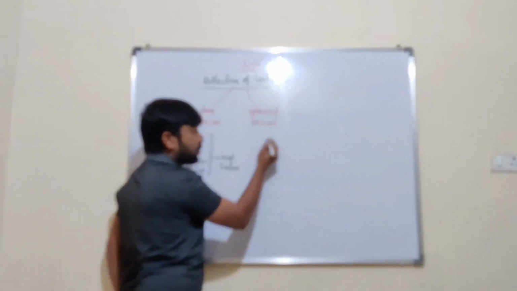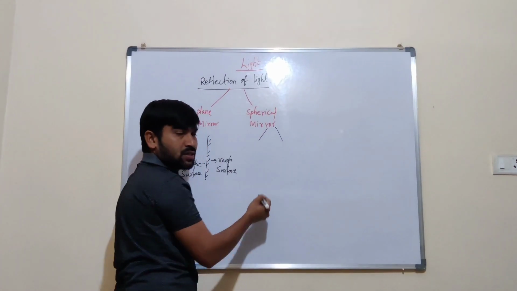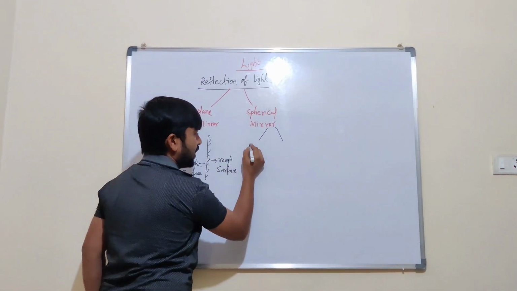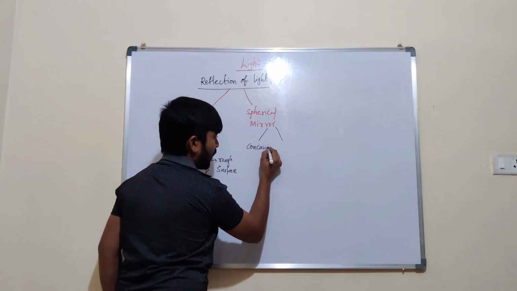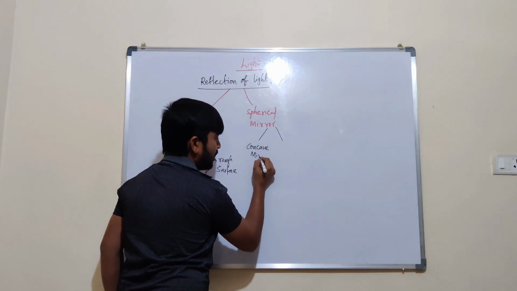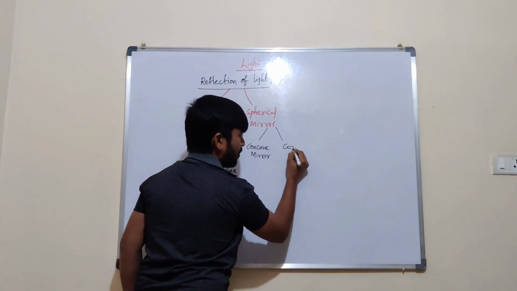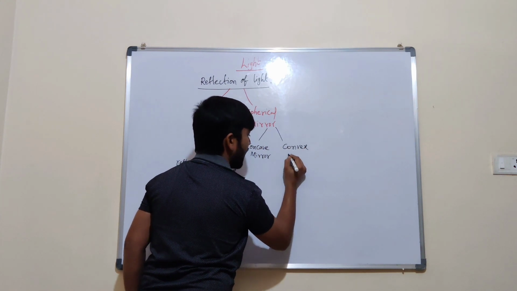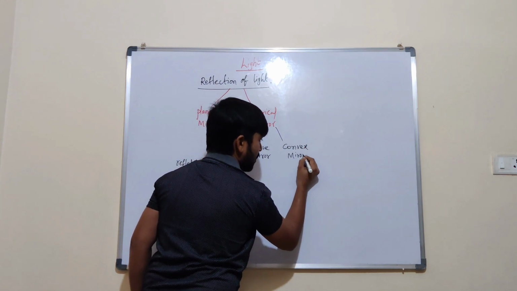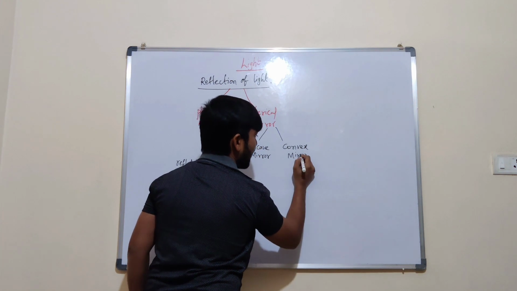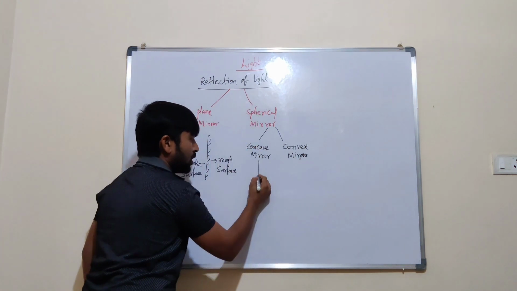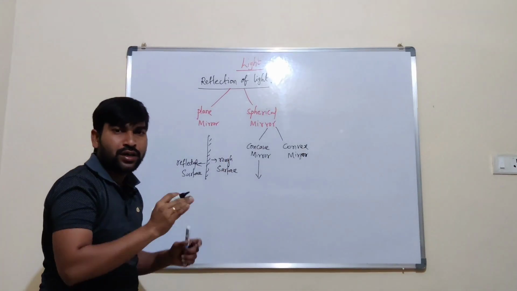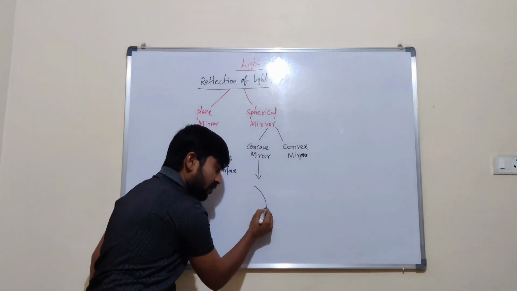What about spherical mirrors? Spherical mirrors are of two types: one is the concave mirror, another is the convex mirror. What is a concave mirror?